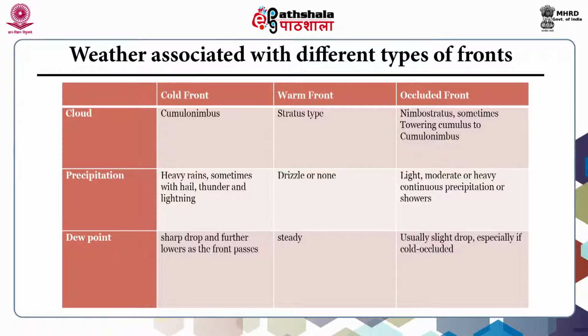In the case of precipitation, heavy rain, sometimes with hail, thunder and lightning occurs in the cold front. At warm front, drizzle or sometimes no precipitation. In the case of occluded front, light, moderate or heavy continuous precipitation or showers occur. In the case of the dew point, there is a sharp drop and it further lowers as the front passes in the case of cold front. And in warm front, the dew point is steady. In the occluded front, it's usually a slight drop, especially if cold occluded.